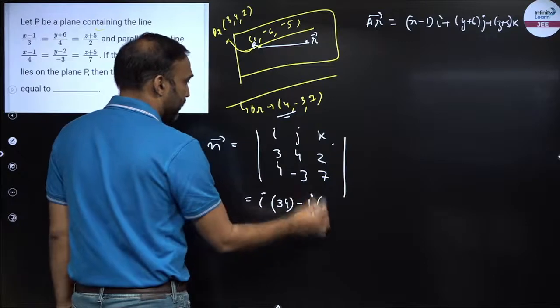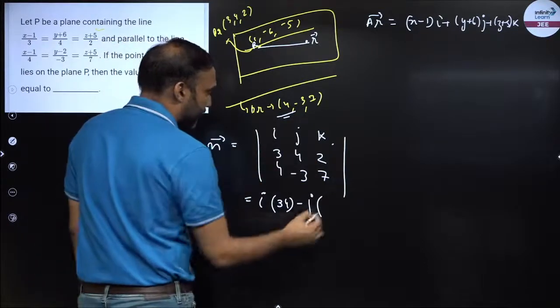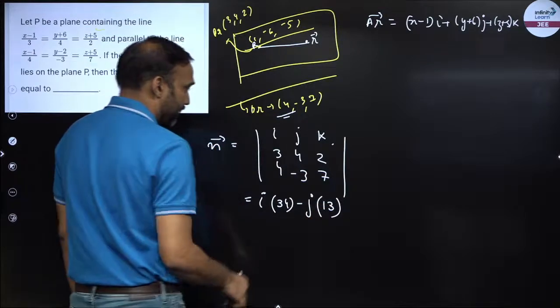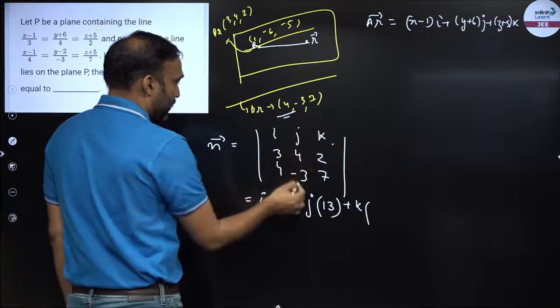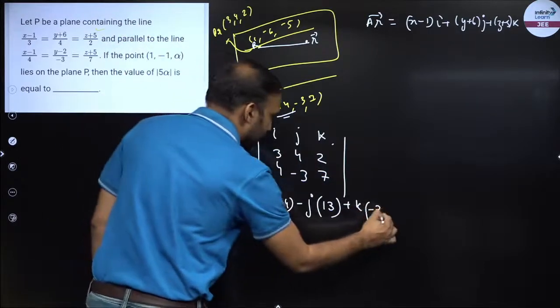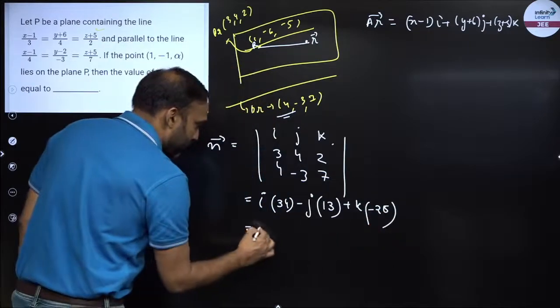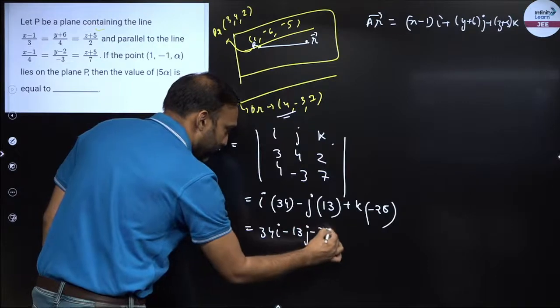Minus j, 21 minus 8. So 21 minus 8 is 13, right? k, minus 9 minus 16. Minus 9 minus 16 is minus 25. So I got 34i minus 13j minus 25k.